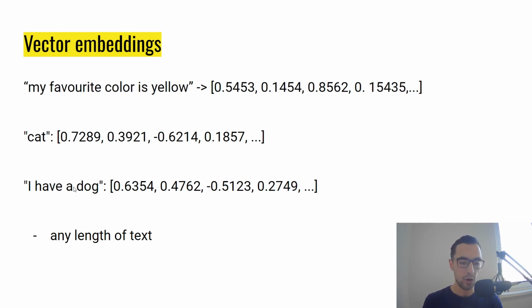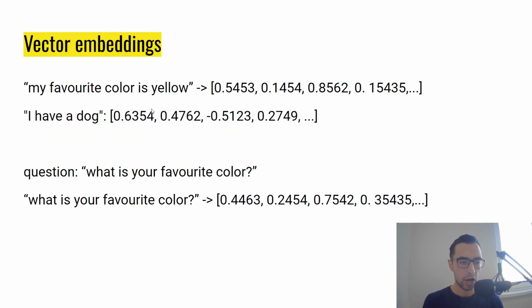Now what's important is that you can embed any length of text. You can embed either one letter or you can embed the whole book. But each embedding is going to have the same length, 1536. So that means if you are embedding the whole book, you're going to lose the details. It can just figure out the general semantic meaning of the whole book, the general message of the book, but it cannot embed the exact meaning of that sentence at that exact page, what that sentence says. That information is going to be lost.